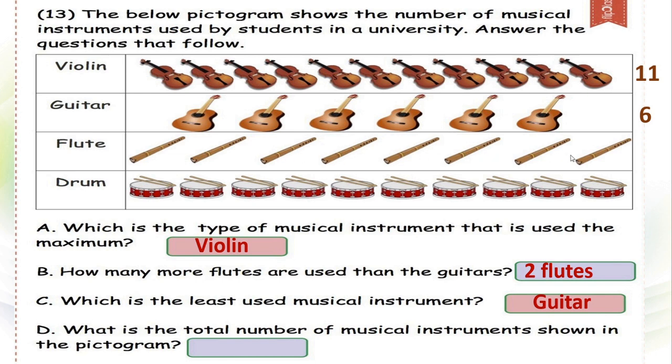They are 8 in number, isn't it? And what about the drums? 1, 2, 3, 4, 5, 6, 7, 8, 9, 10. 10 drums are there. So what is the total? 11 plus 6 plus 8 plus 10 is nothing but 35. So we will write here 35 total instruments we can see in this data.